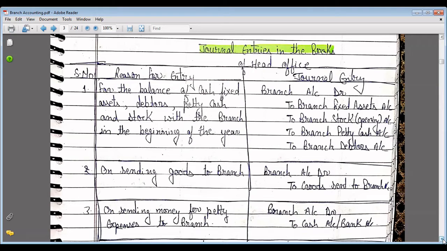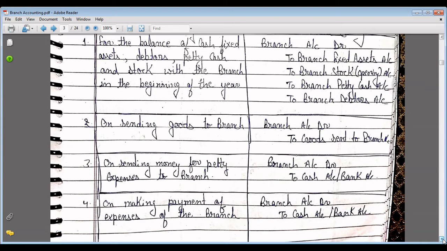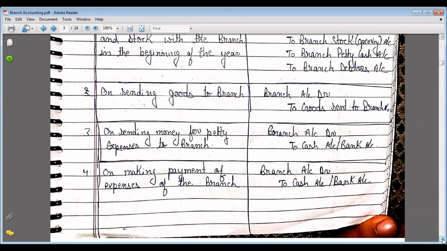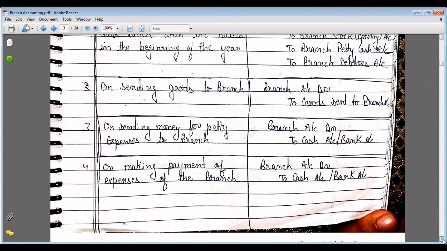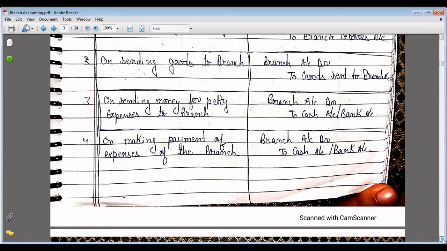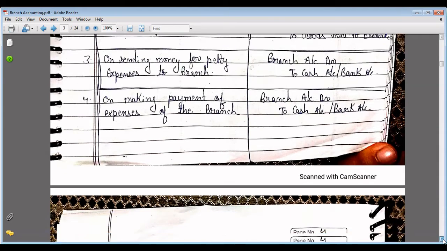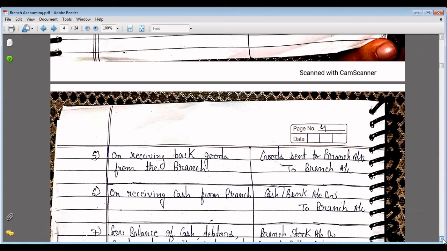Then second entry is for sending goods to the branch. Entry is branch account debit to goods sent to branch. Third entry is on sending money for petty expenses to the branch. Entry is branch account debit to cash or bank account. Fourth entry is on making payment of expenses of the branch, and the entry will be branch account debit to cash account or bank account.